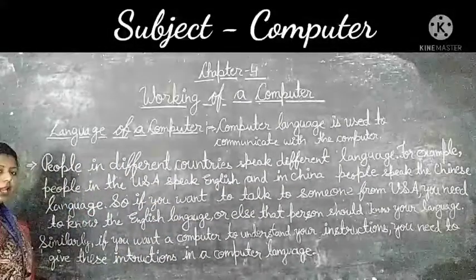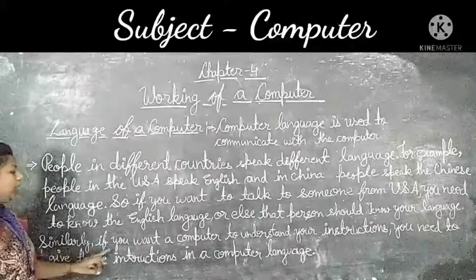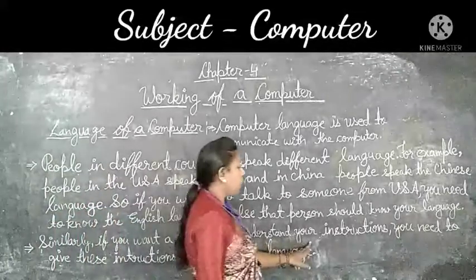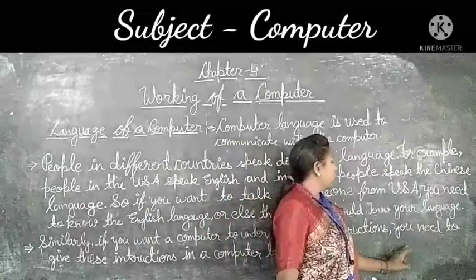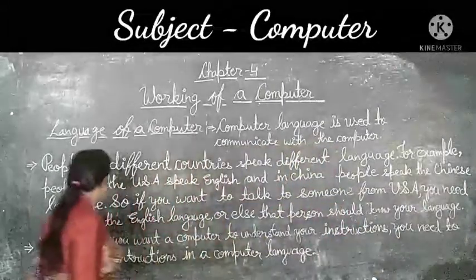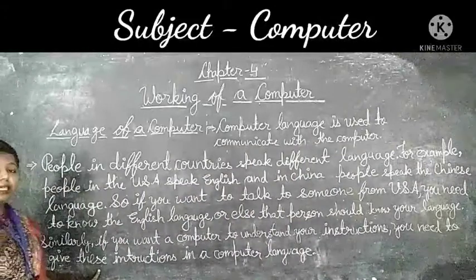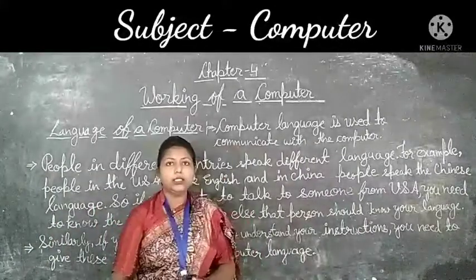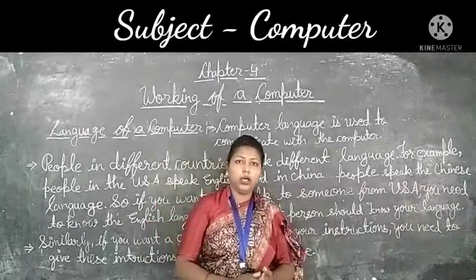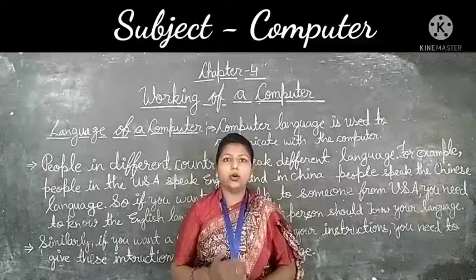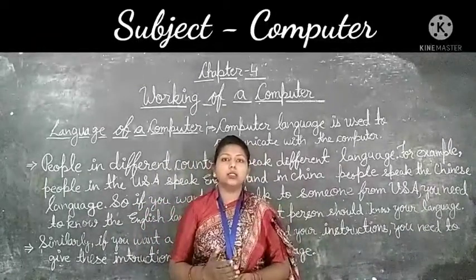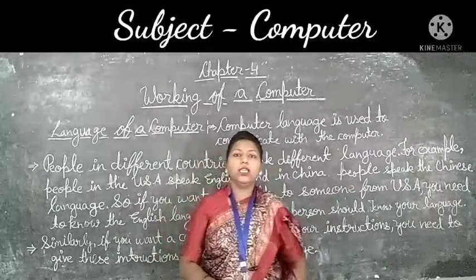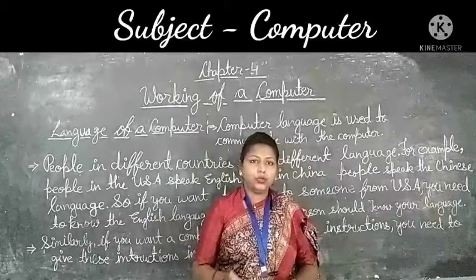And your second paragraph is, similarly, if you want a computer to understand your instruction, you need to give these instructions in a computer language. It means that if you want the computer to understand your instructions, they have to be given in computer language.